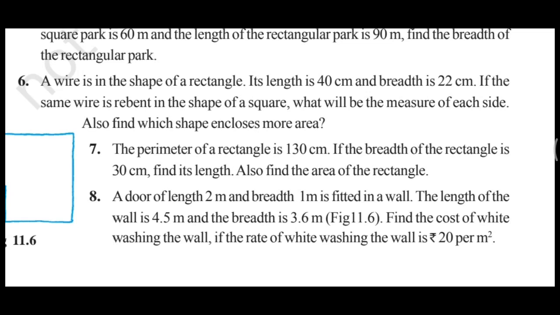So here we will find the side of the square by taking perimeter. Perimeter of both the shapes is equal, because the same wire is bent to form the other figure, and then we will apply the formulas of area and then we will get the answer.